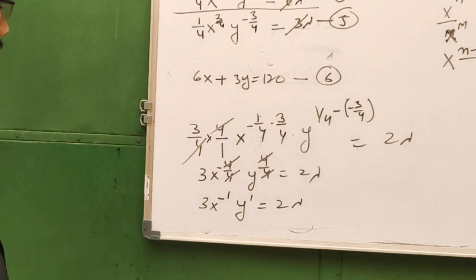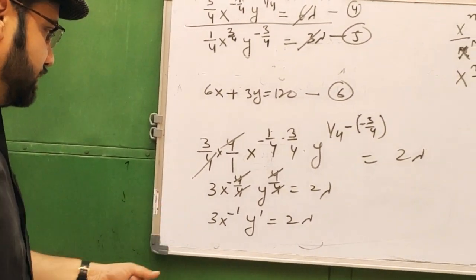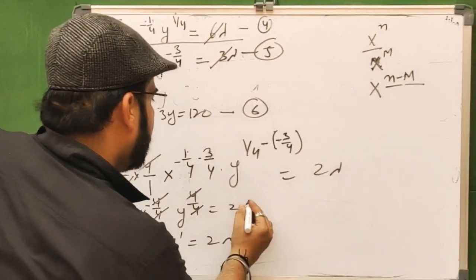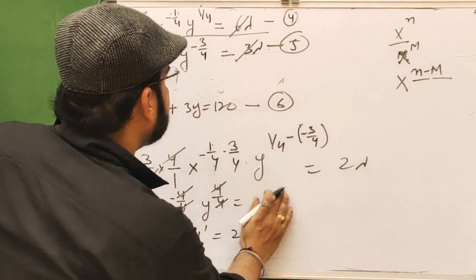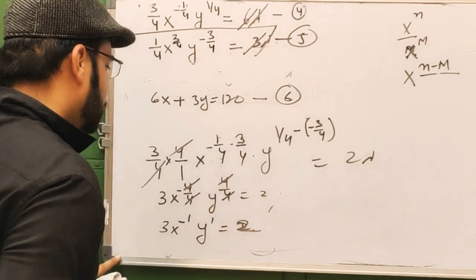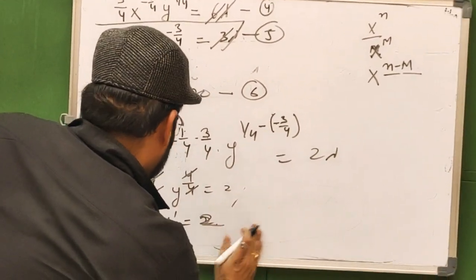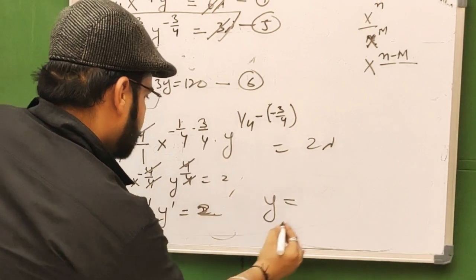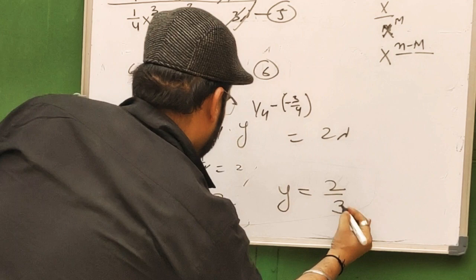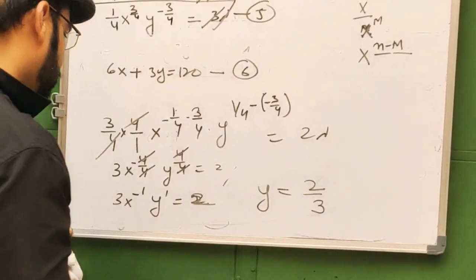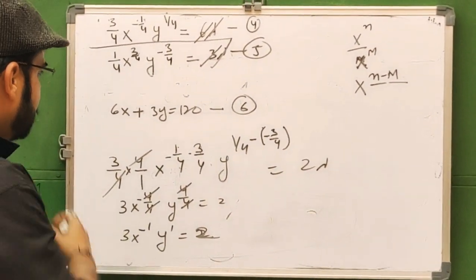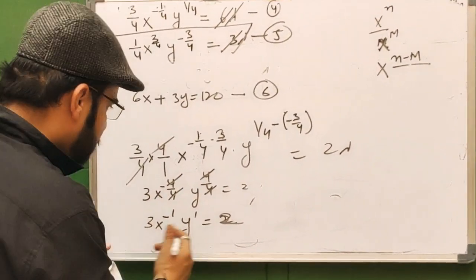Now we take the value of x from this. The lambda cancels, so this is equal to only 2. Sorry, the board is very short here, so there is confusion.